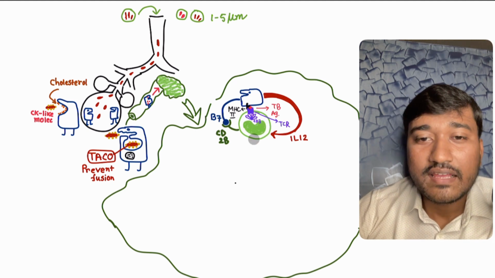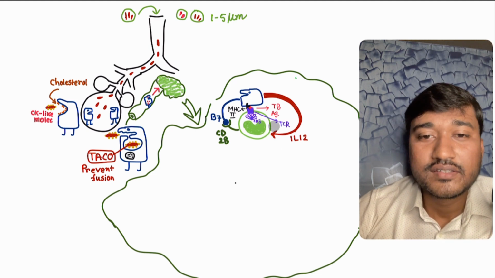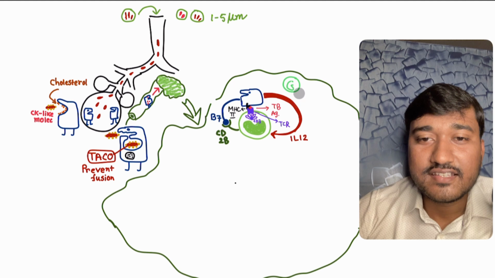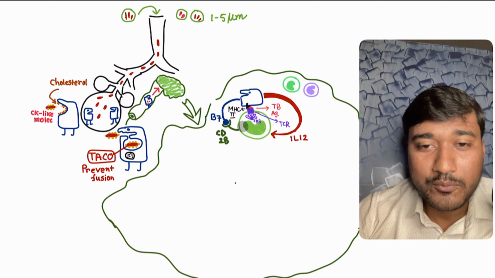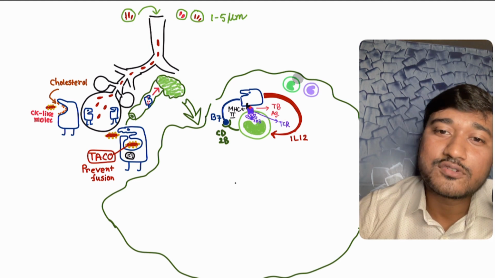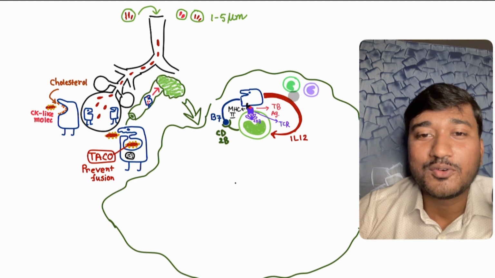So this is our naive T cell. Look here, this is another T cell, and look here, this is another T cell. This macrophage, before approaching this girl-like T cell, approaches these cells as well. But you know what happens?